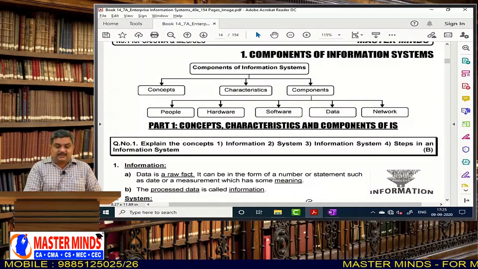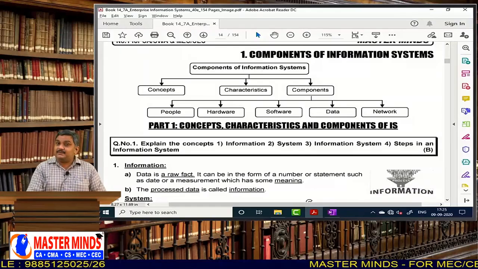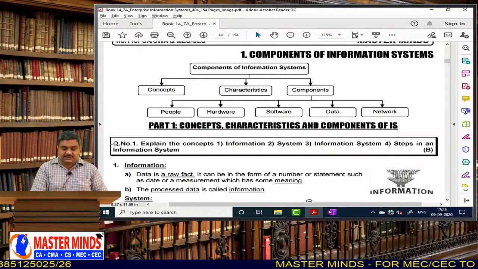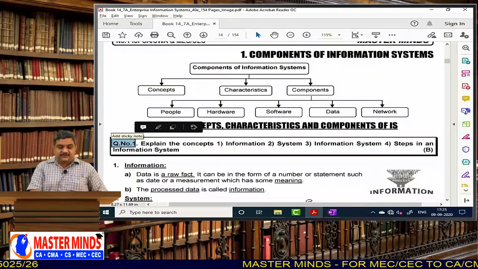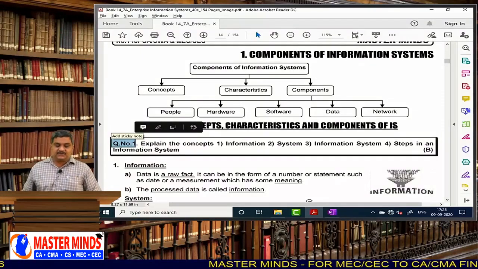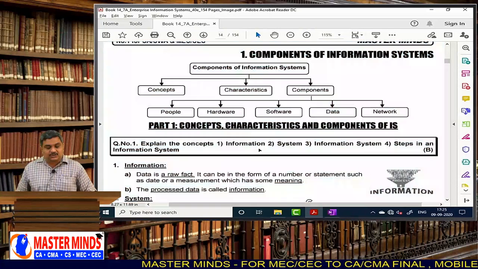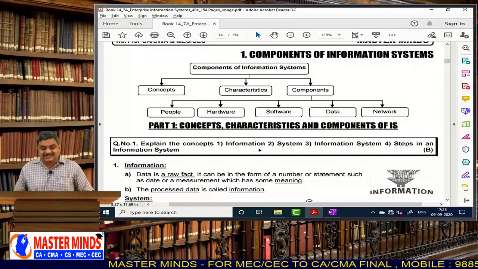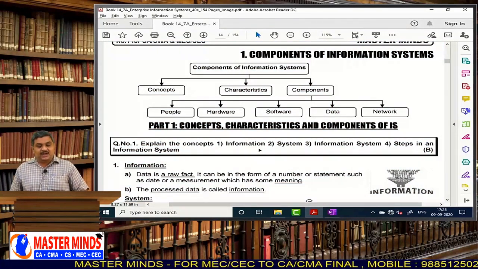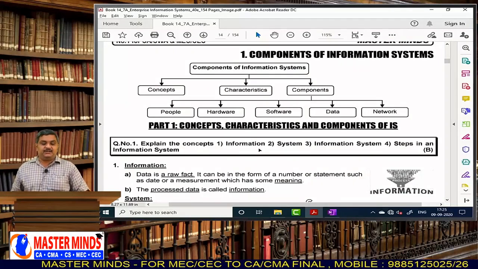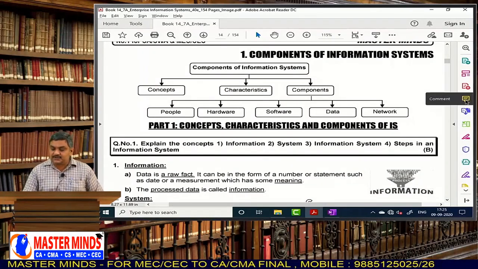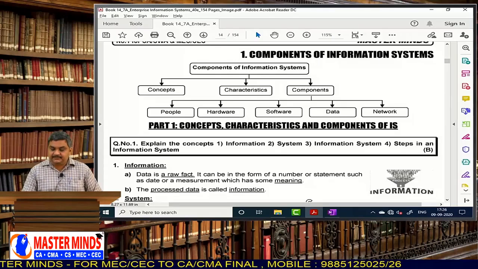These are all areas we will study in this chapter. Now, the first question: explain the concepts of information system and the steps in an information system. So, these are all concepts we need to study, right.